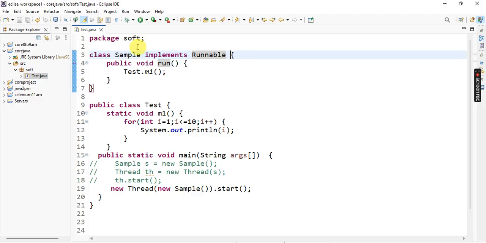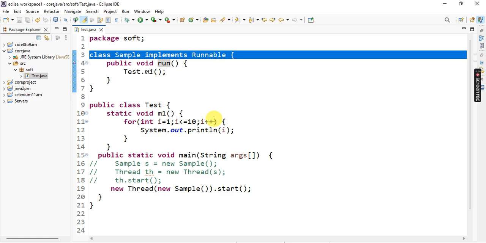So if you extend the Thread class, we cannot extend other classes. That is a drawback. That is why implements Runnable is the best option compared with extends Thread.